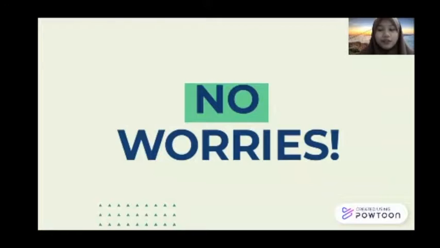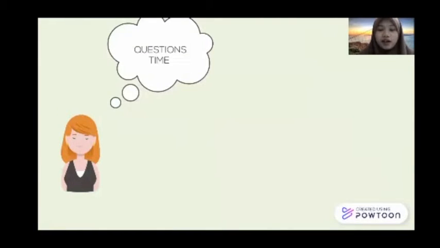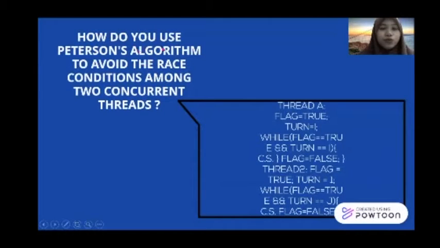Got all of that? If not, no worries, we have the question time. How does Peterson algorithm avoid the race condition among two concurrent threads? We have thread A and thread B. Here flag equals true, turn equals 1, while flag equals true and turn equals 1. Then we go to the critical section and then flag is false. Then we go to thread 2 and the process repeats.